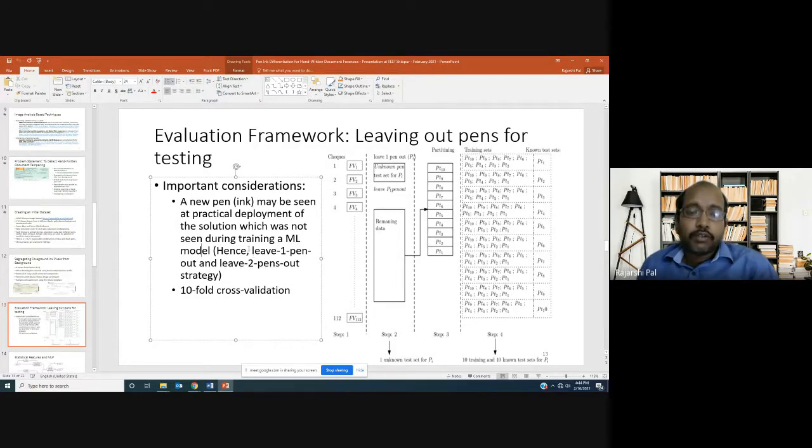We have done two kinds of experiment: leave one pen out, where we leave out feature vectors where one particular pen, say pen pi, is being used, and in another case we leave out images where two specific pens, pi and pj, are being used. That is the leave two pens out strategy. Is it clear so far?